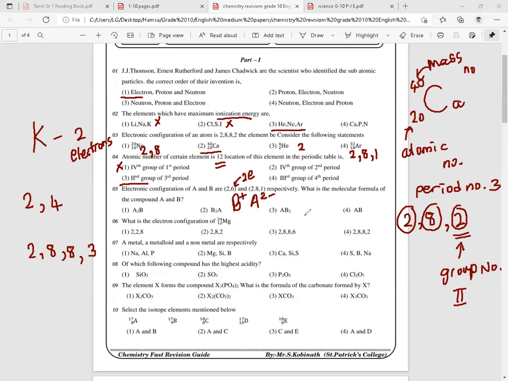So when you make a molecular formula between these two elements, it will be B 1 plus and A 2 minus, right? So you can exchange the numerals like this, and 2 comes here, so it will be B2, and A, it is 1, so no need to write 1 there, so the answer will be B2A. Okay.